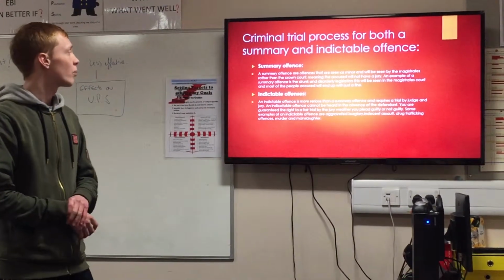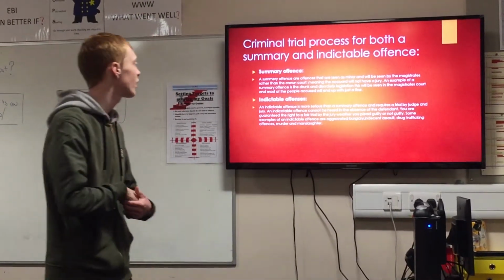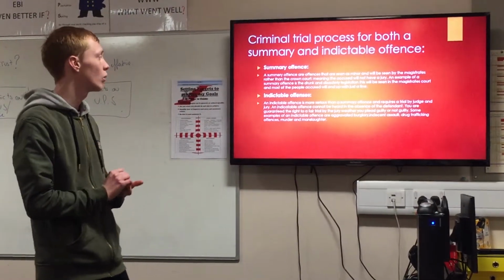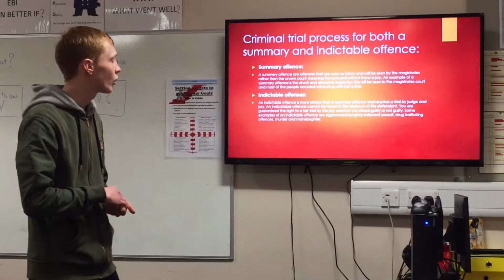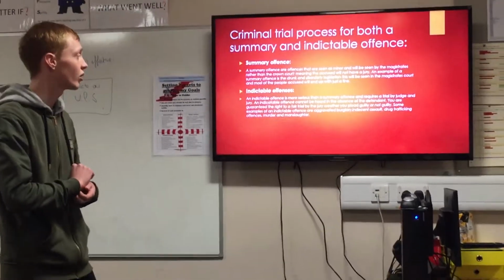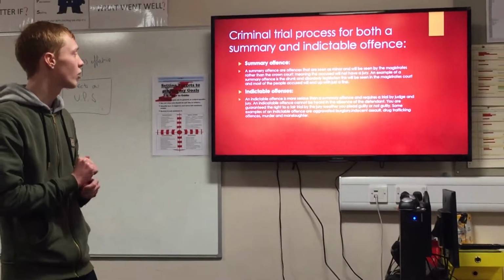Criminal trial process for both the summary and indictable events. Summary offences. Summary offences are offences that are seen as minor and will be seen by magistrates rather than a Crown Court, meaning the accused will not have a jury. An example of a summary offence is the drunk and disorderly legislation. This will be seen in the magistrates' court, and most of the people accused will end up just with a fine.